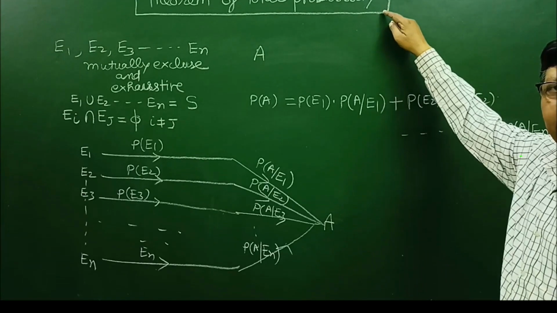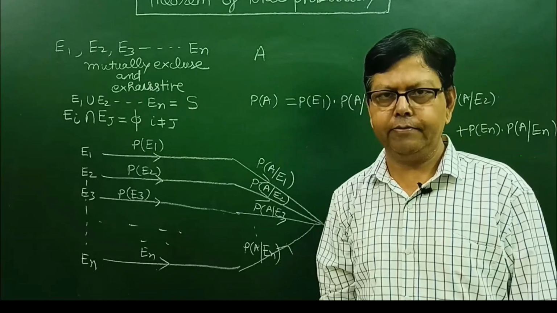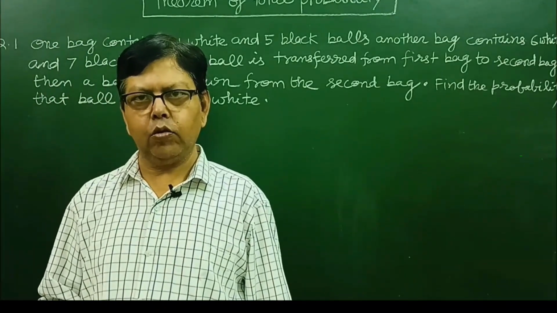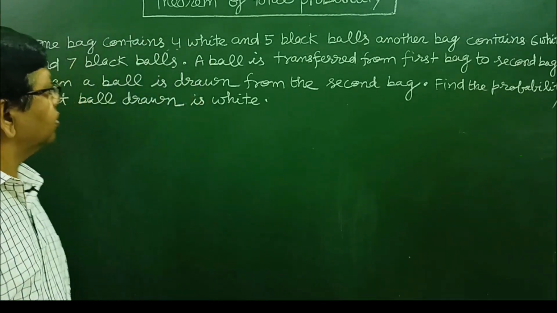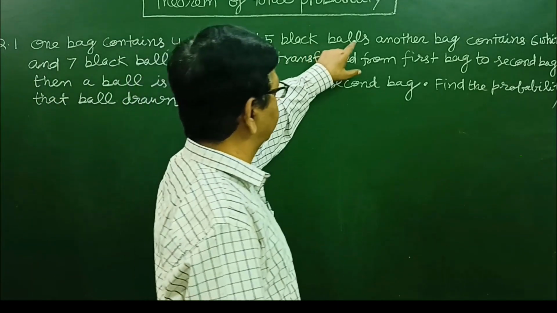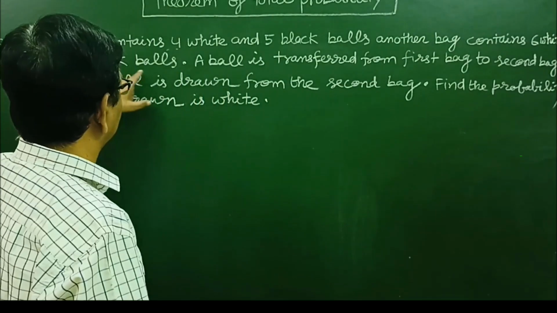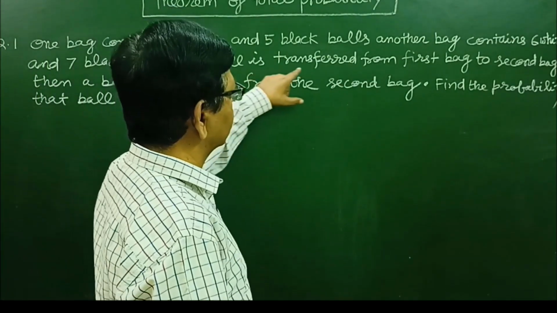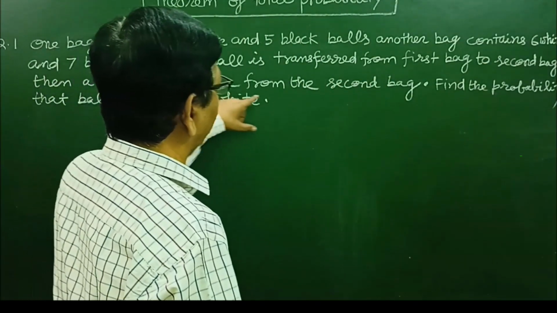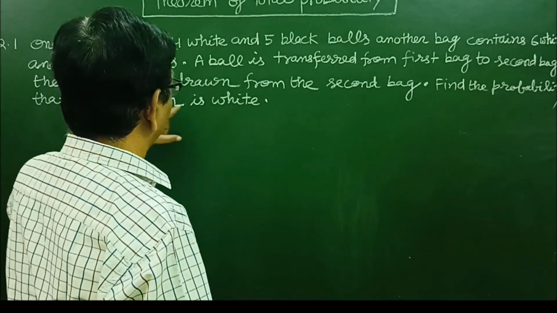Now I will discuss some of the problems based on theorem of total probability. Now let us start the questions. First question. One bag contains 4 white and 5 black balls. Another bag contains 6 white and 7 black balls. A ball is transferred from first bag to second bag. Then a ball is drawn from the second bag. Find the probability that ball drawn is white.